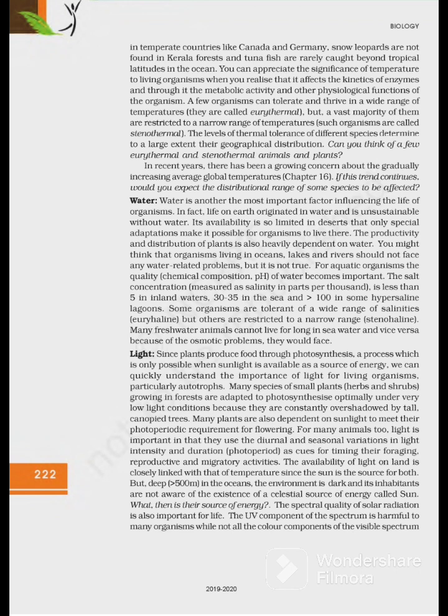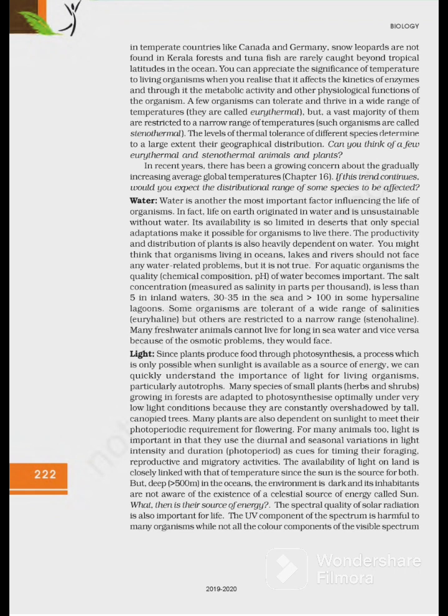Snow leopards are not found in Kerala forest and tuna fish are rarely caught beyond tropical latitudes in the ocean. You can readily appreciate the significance of temperature to living organisms when you realize that it affects the kinetics of enzymes and through it the basal metabolism, activity and other physiological functions of the organism.